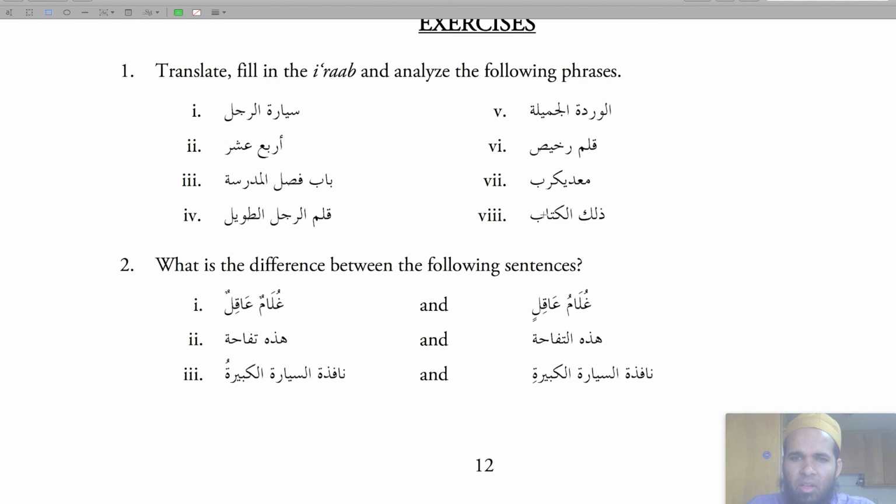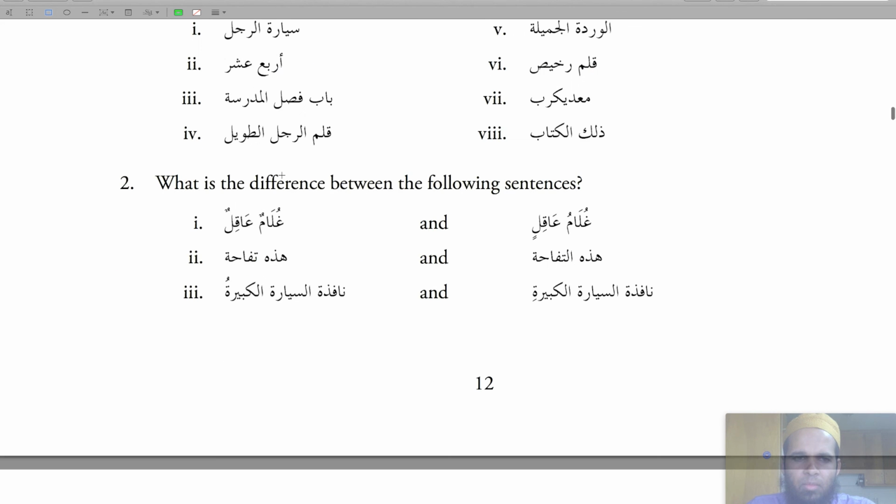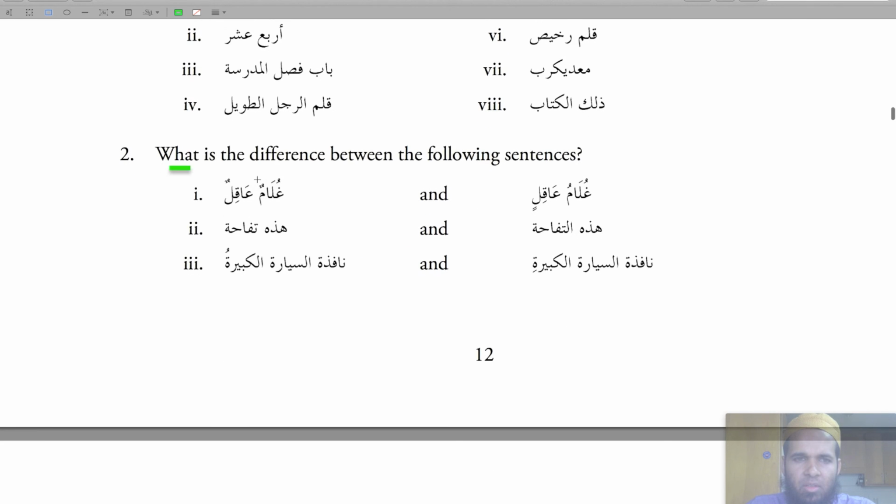And 8. ذَلِكَ الْكِتَابُ. This is from the ayah in the beginning of Surah Baqarah. ذَلِكَ الْكِتَابُ. This is ismul ishara, and this is musharu ilayh. What is the difference between the following sentences?